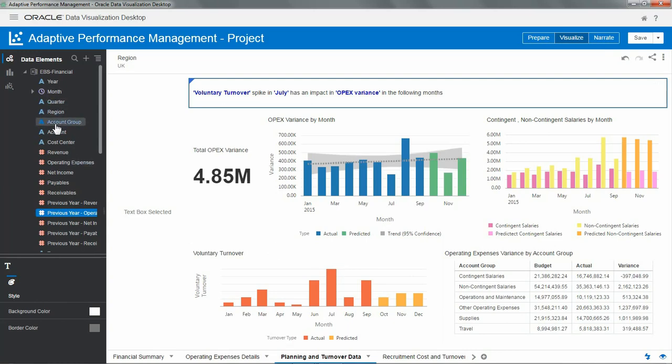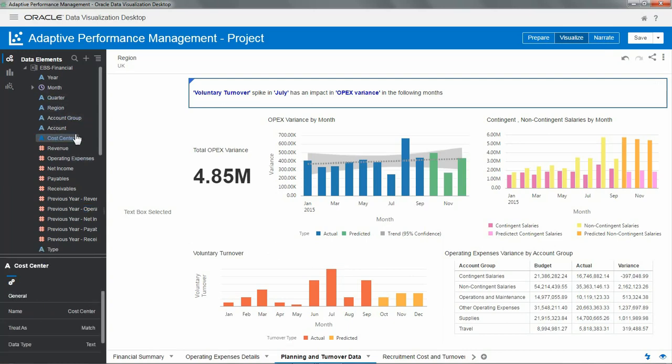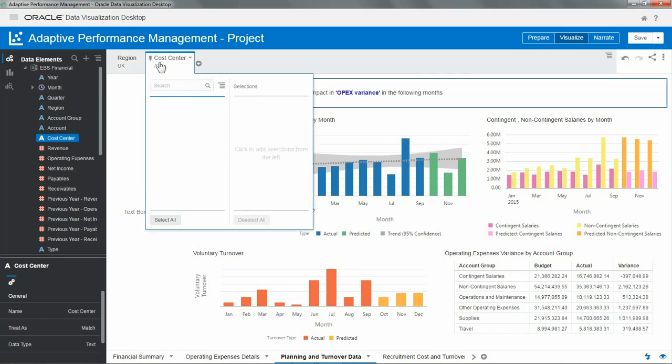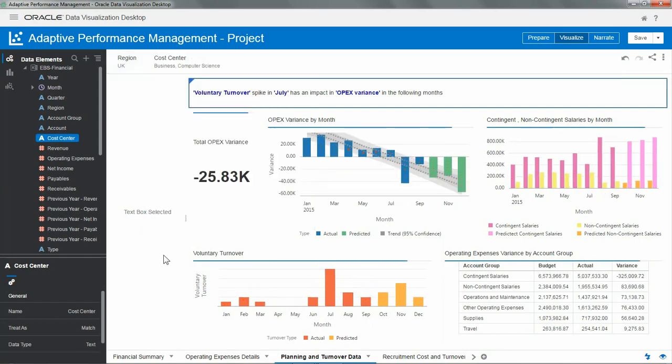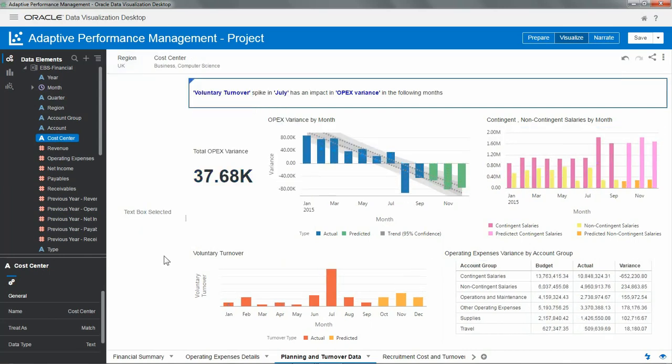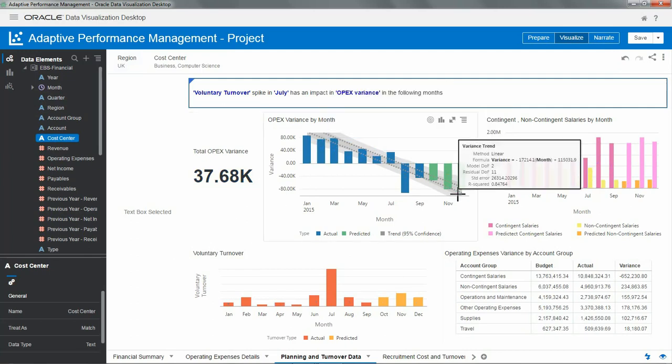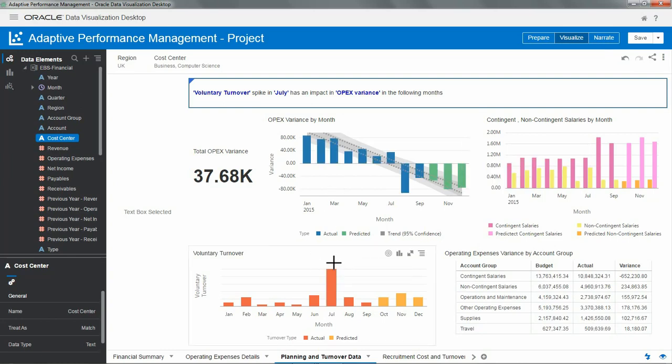Let me filter the data by the cost center just by dragging the field into the top filter bar and selecting business and computer science. This filtering reveals three main points that give us a great background. First, variance drastically dropped off around August. Second, almost all leavers in July were from these two cost centers, and our attrition models predict that we will lose some more employees in the following months.